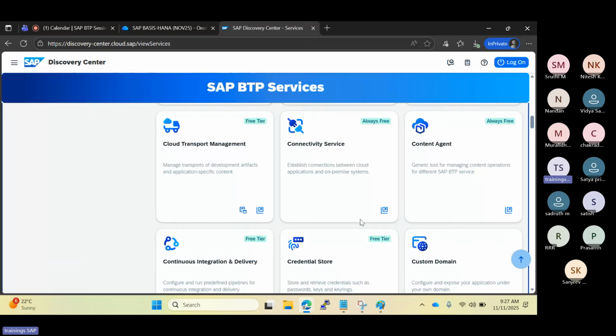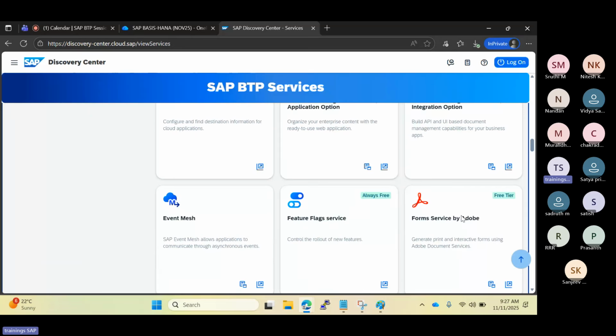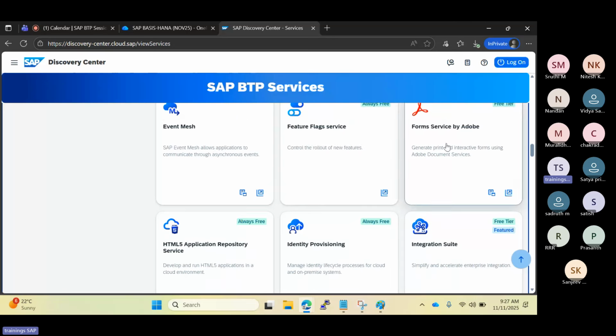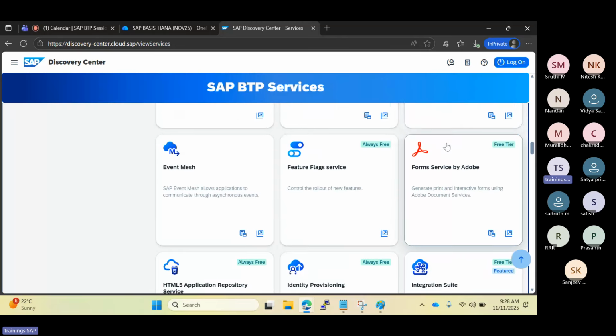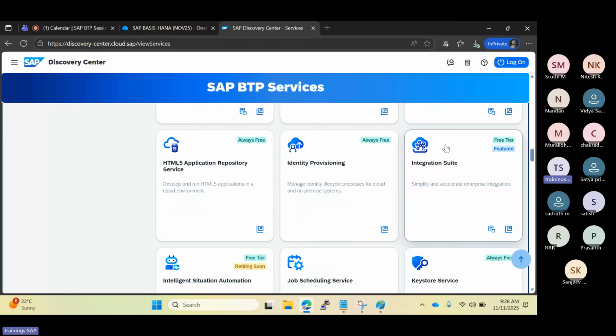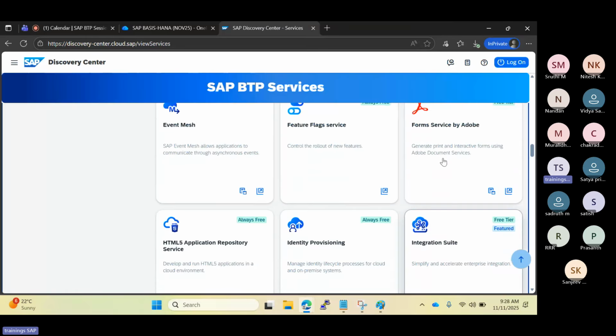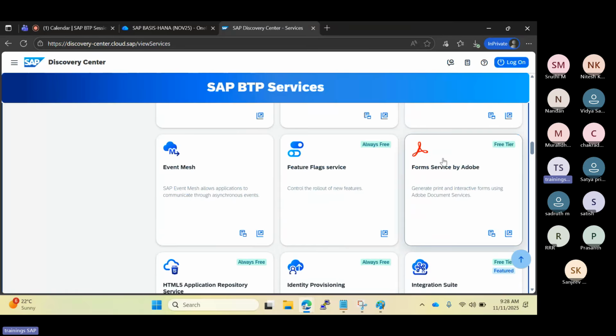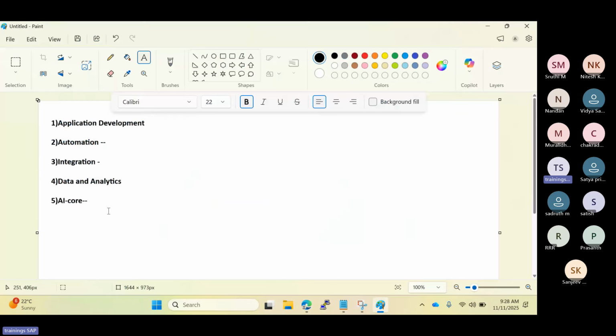These services and solutions will help you. For example, ADS. What is meant by ADS? The ADS service is normally for Adobe Forms and so on. Suppose your business requires the ADS service, what do you have to do?